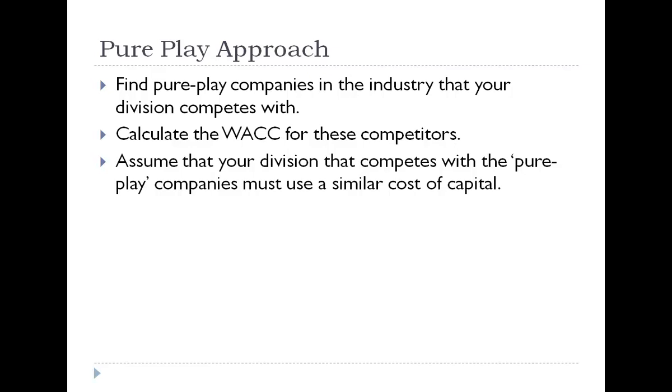And GE can take a look at that company and figure out what that company is using for a cost of capital, and then turn around and use a similar number for its own division that competes in that same business of aircraft engine manufacturing. A lot of times companies will have divisions that are in very different businesses from each other, and they'll each have their own cost of capital that matches very closely with what pure play companies in that one industry do. And this is just one approach that some companies will use.